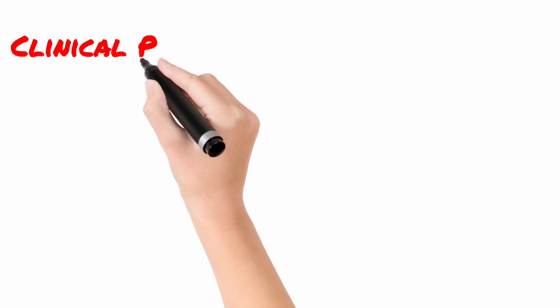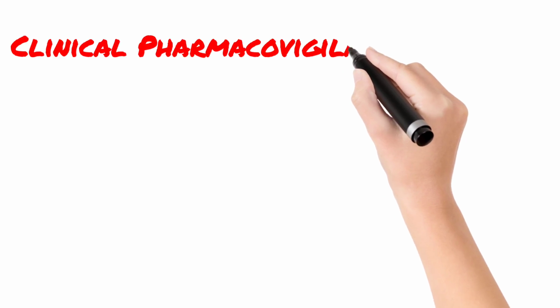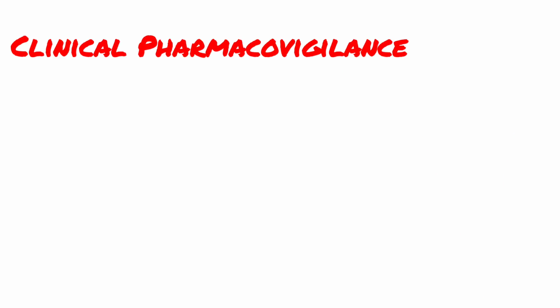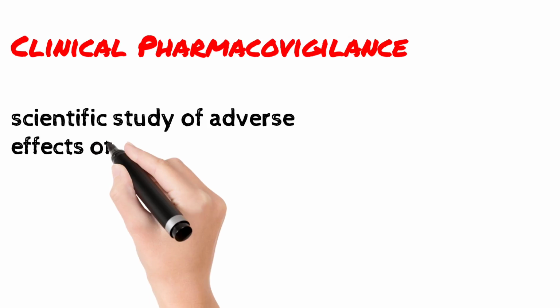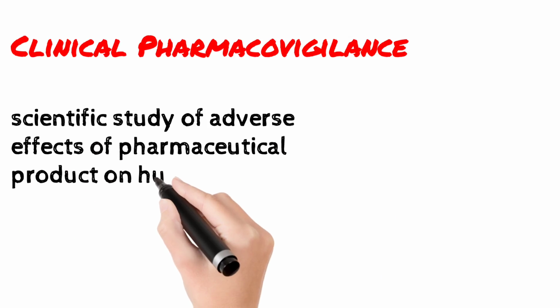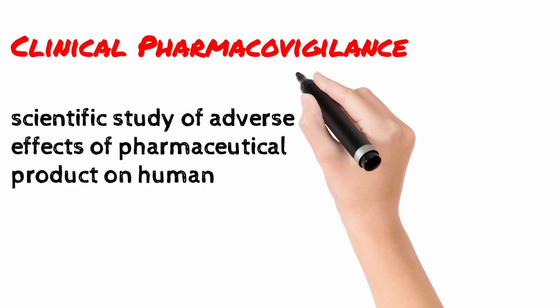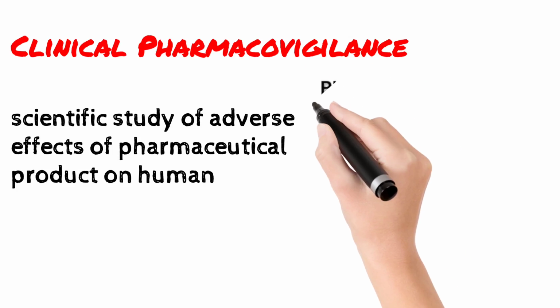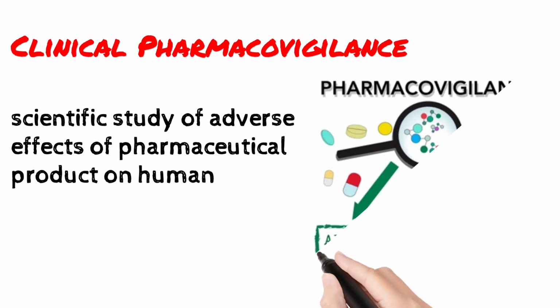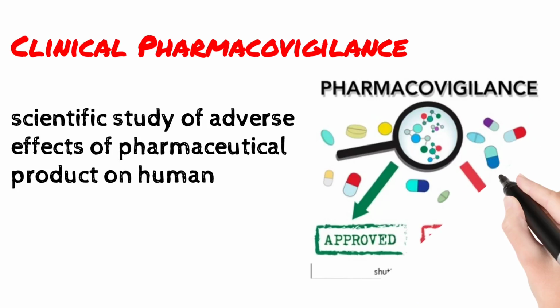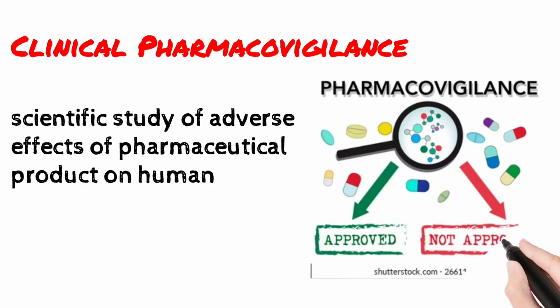Let's move to the next point, clinical pharmacovigilance. Clinical pharmacovigilance is the scientific study of adverse effects of pharmaceutical products on humans. When we carry out the scientific study of a drug on the human body and observe its adverse effects, it is called clinical pharmacovigilance.